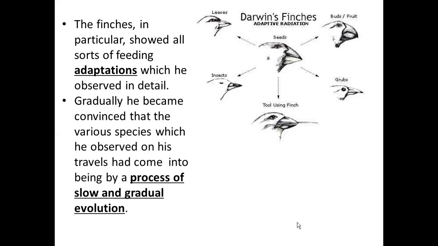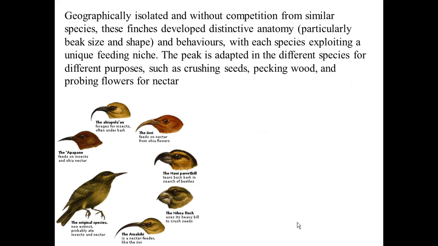He was particularly impressed by finches and their feeding adaptation. If you have a look at the picture, you can observe how each finch species feeds itself with a different kind of food, and they also show a different size and shape of beak. It seems that the two things are related: feeding adaptation and shape and size of beak. So observing this, Darwin gradually became more convinced that this was the result of a process of slow and gradual evolution. Let's try to understand it better.